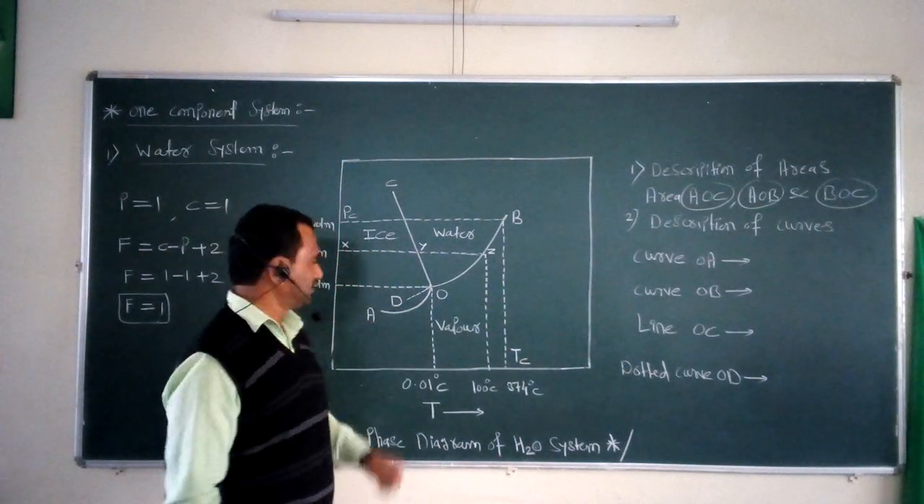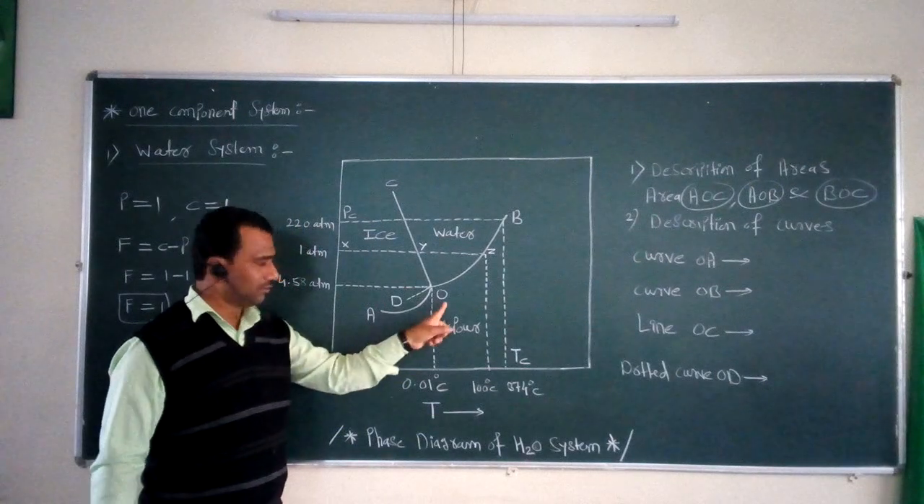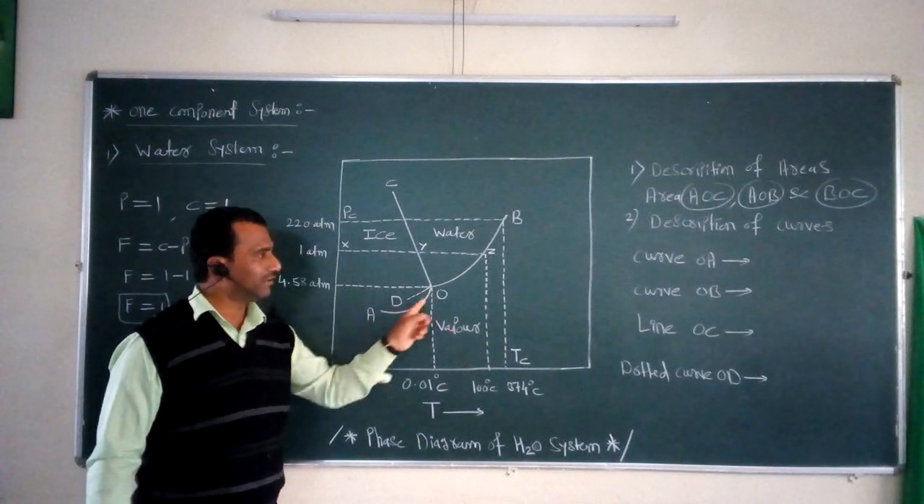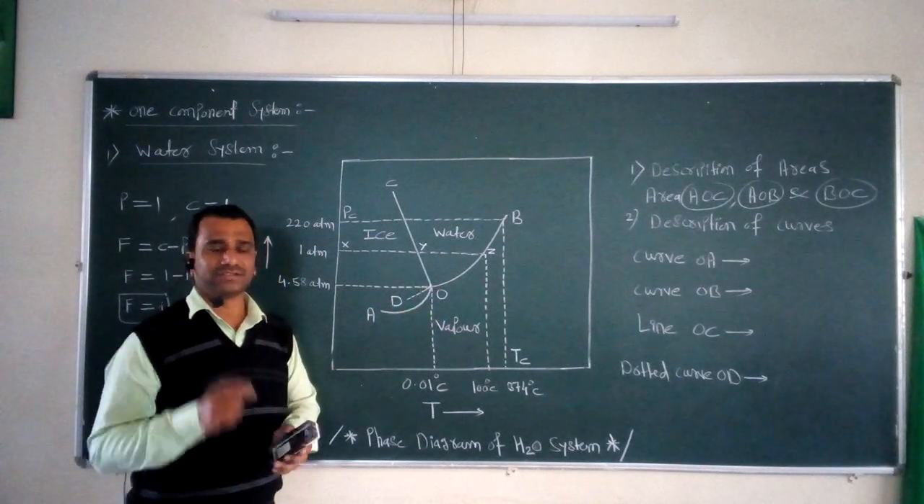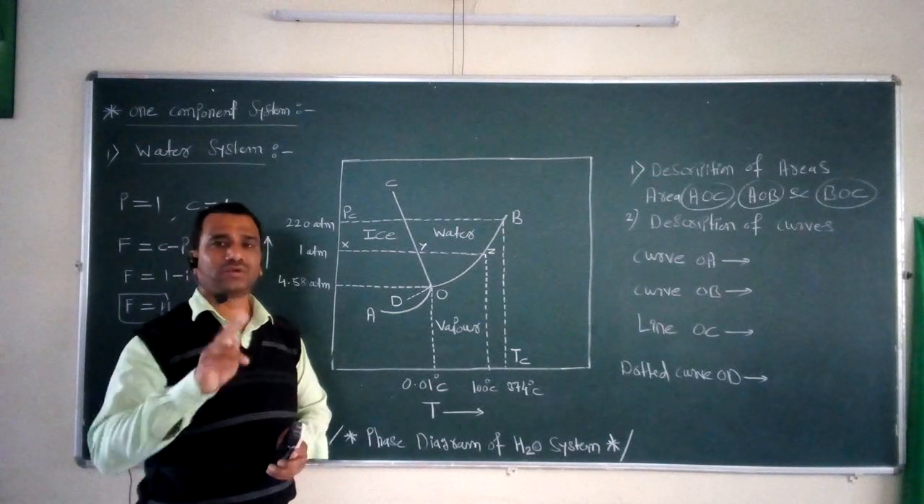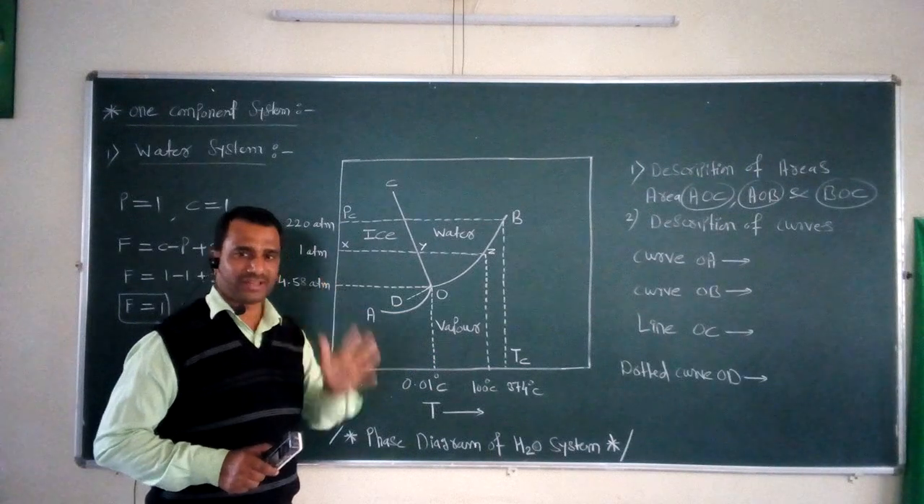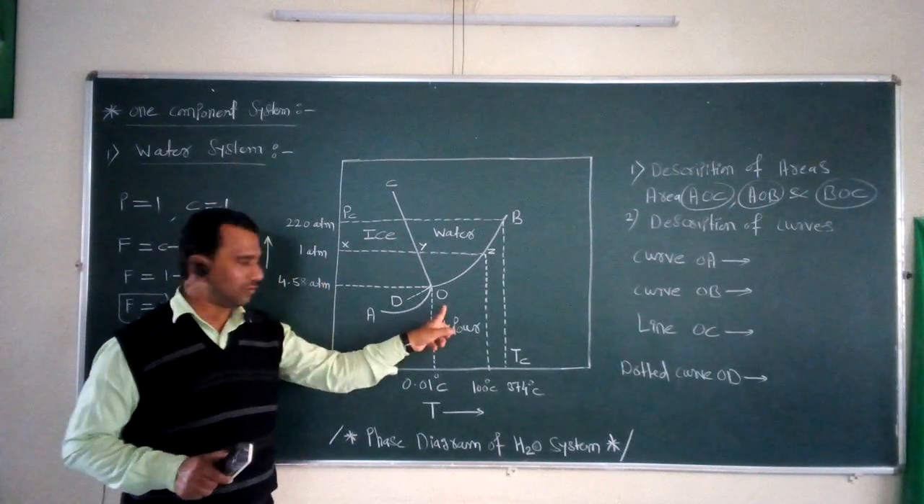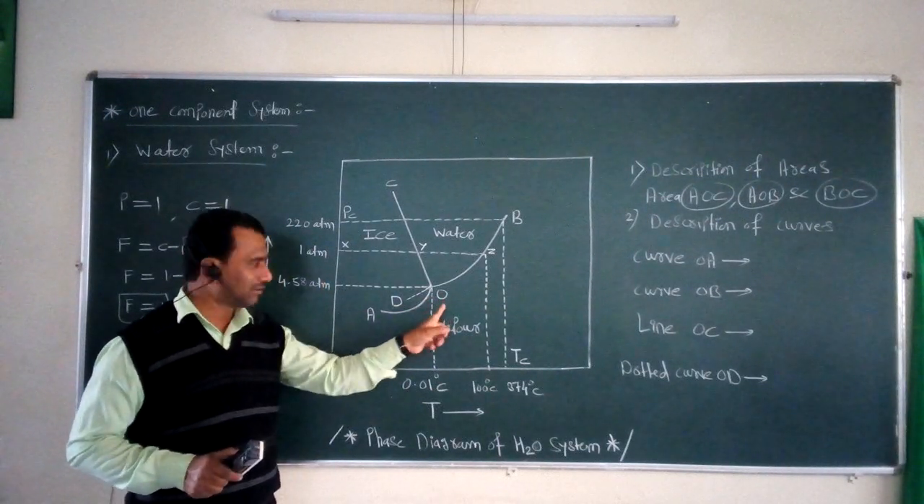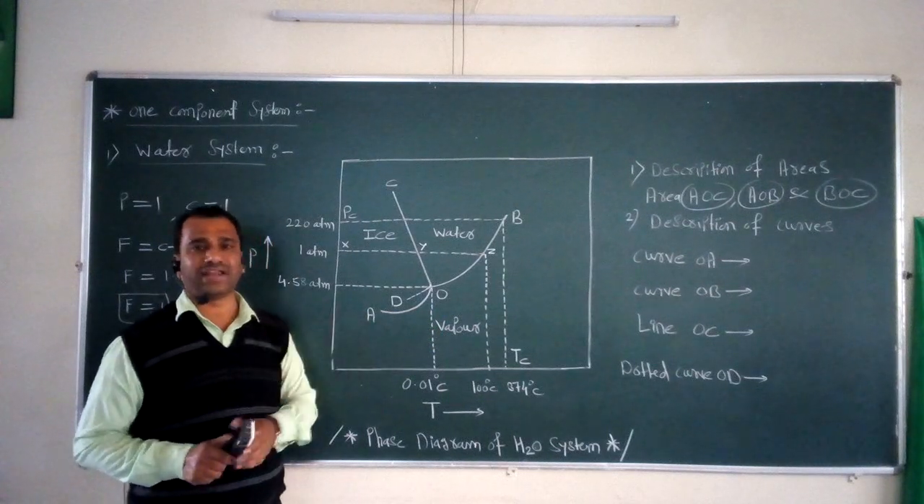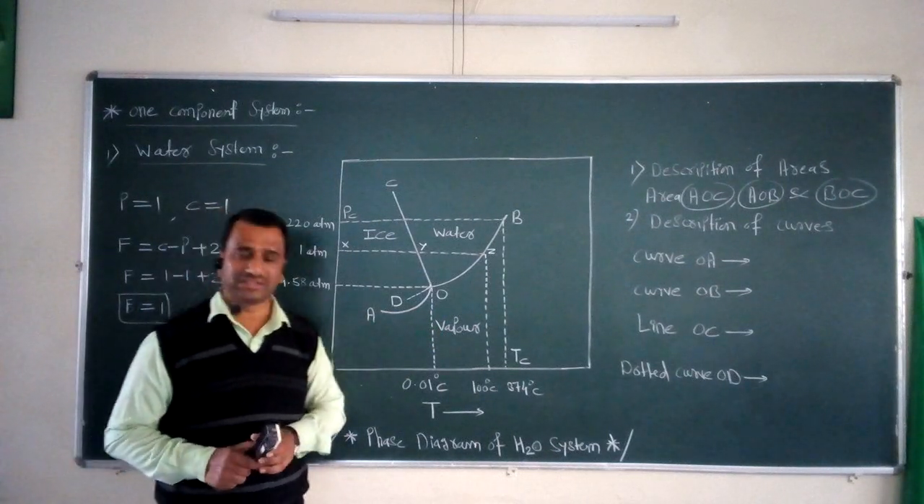Now as far as the curves O and A are present, whenever these types of curves are present, they have two different types of phases in equilibrium with each other. For example, if we consider curve OA, then along this curve OA, two different types of phases of a particular water system are present.